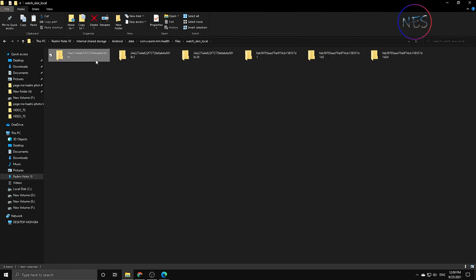So we are going to make a copy of this. We are going to make the Mi Fit app think that this is a watch face downloaded from their store. So we are going to rename the file slightly different from the original one.